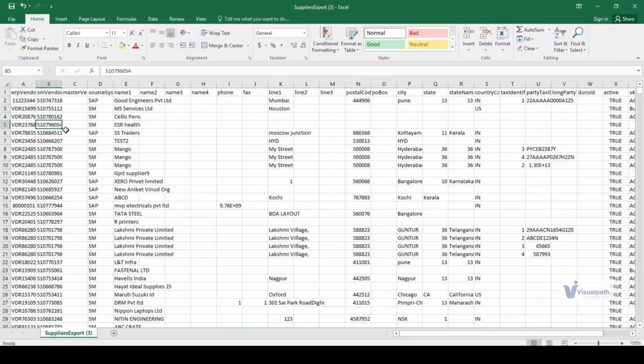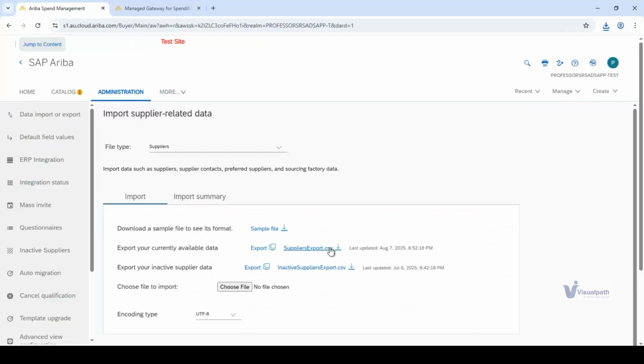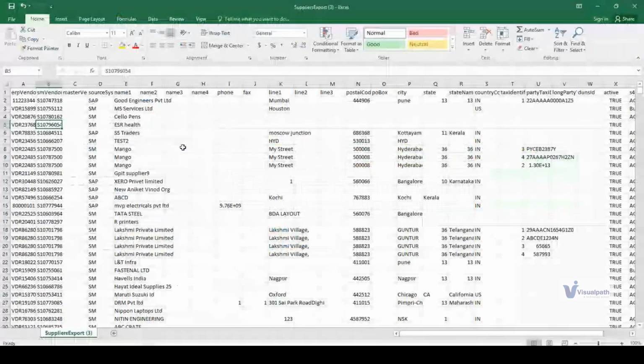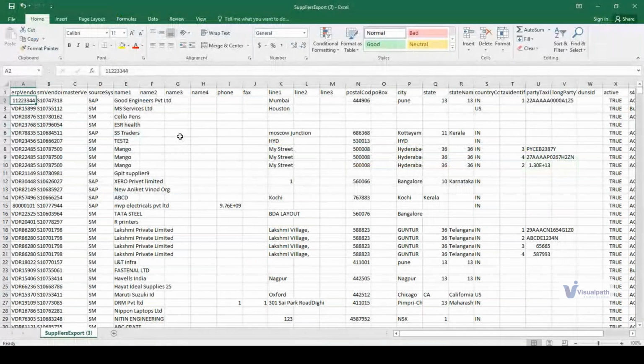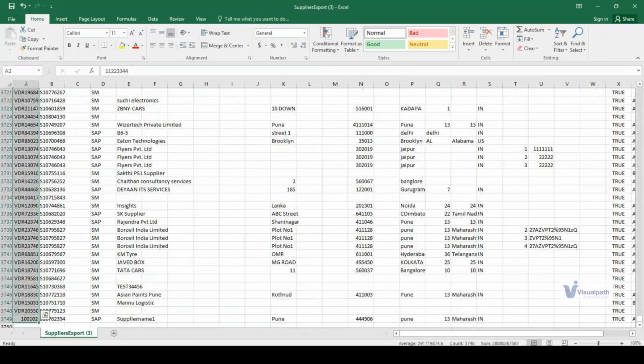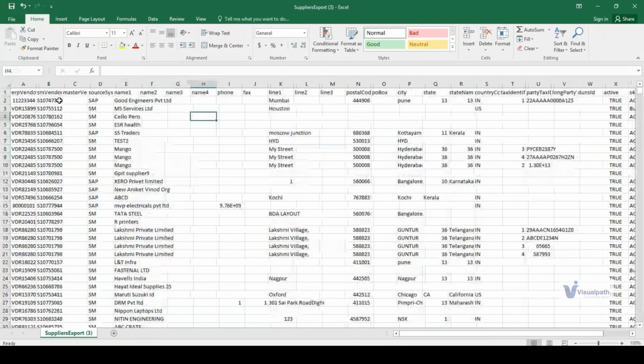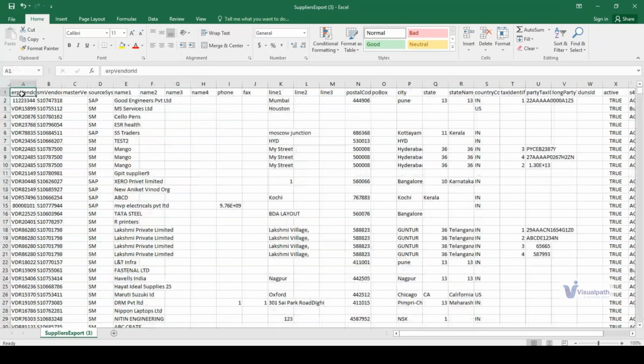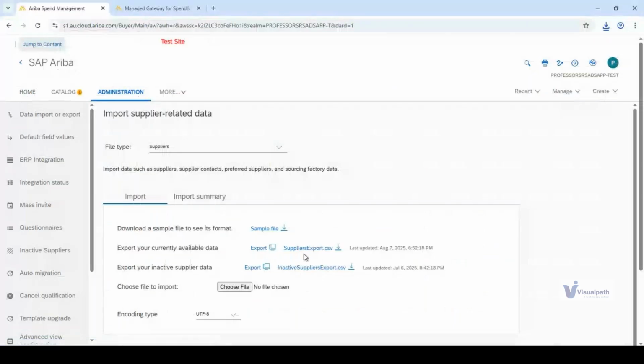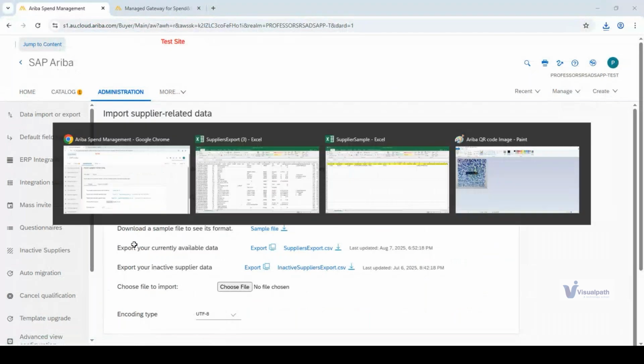So this is what we have from export supplier CSV. Okay. Export your current available data. This is what exactly this says. Export your current data. So what you have downloaded is the list of all the vendors which are already empaneled into SAP Ariba. So how many records are there? 3,748. So whenever you upload any new vendor into the system, we don't do it from the download or the dump which is given here, because we will have thousands of records.